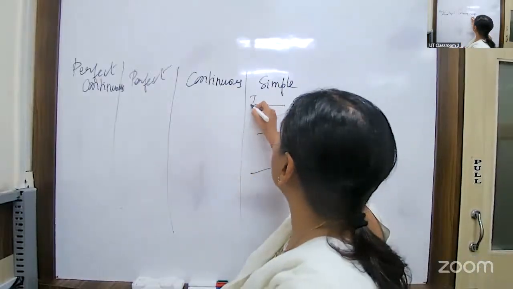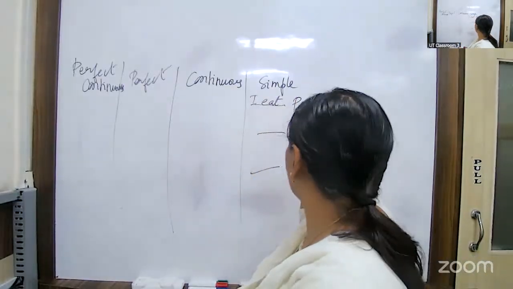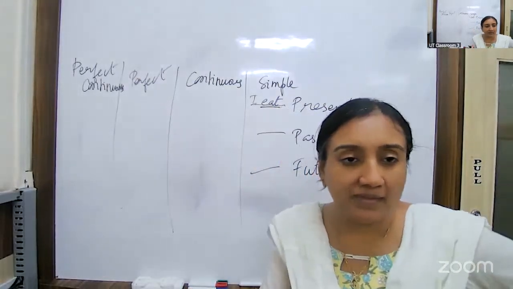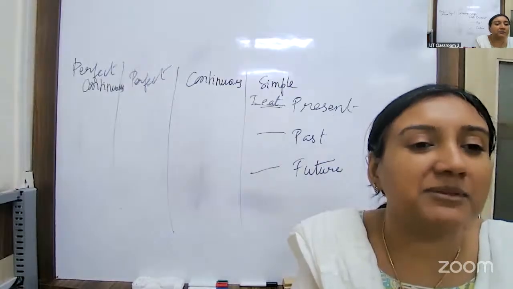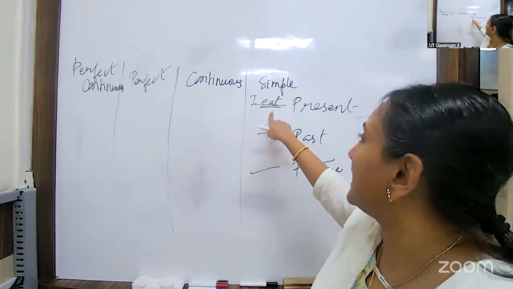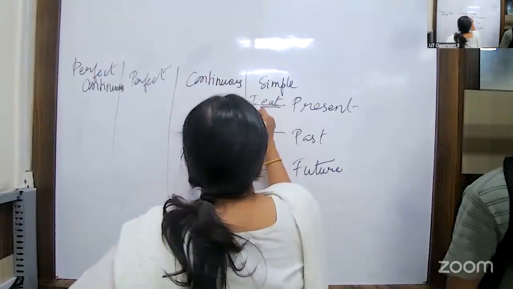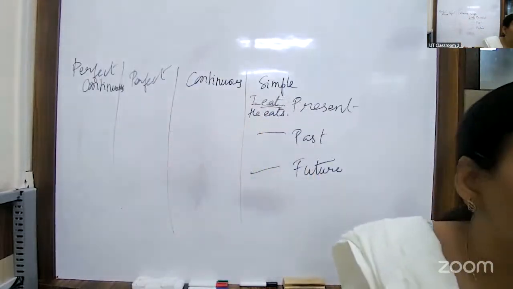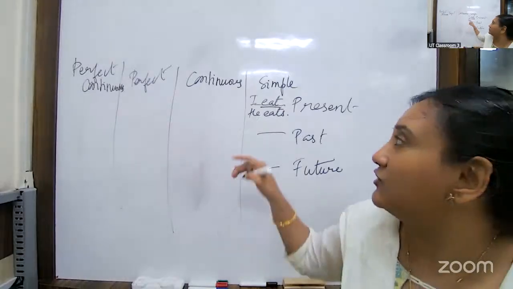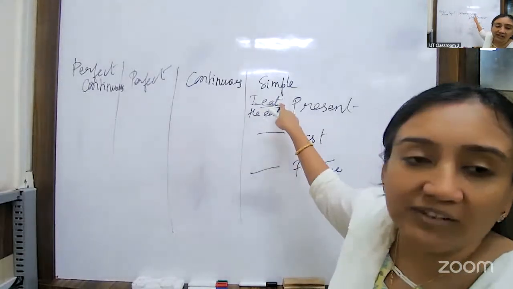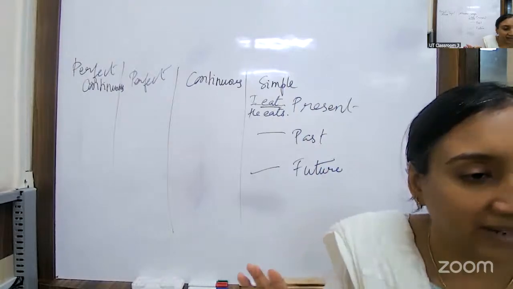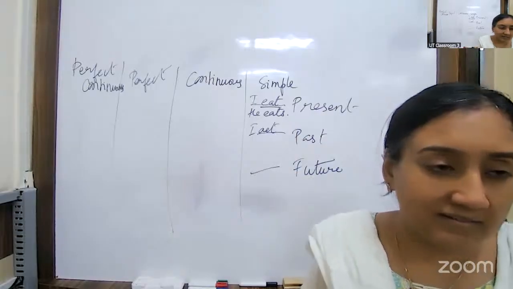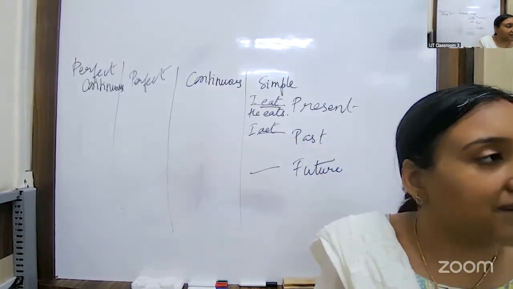So, I say I eat. Right? The word eat, the base form. The first form of the verb, the base form. Either it happens with I eat, or I can also say he eats. So either it is with an S or without an S, the base form of the verb. Right? What is the form of past tense? I ate. The second form of the verb, past tense.